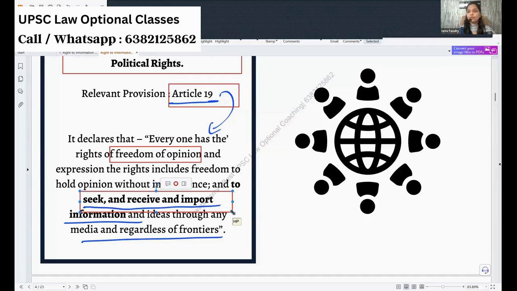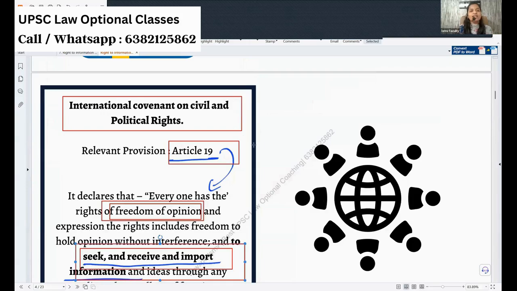When you can give opinion on something, if you don't know anything, whether you can give an opinion? But in Indian society, even without knowing something, we will be giving opinion. We don't know about others' life. Simply, we will come and say that no, she's not doing well. She's not taking care of the child. She's not working. She's not doing anything. Everybody will say that without knowing anything. But to be truthful, only when you know the information, you can give an opinion. So you do have right to freedom of opinion. To enjoy this right to freedom of opinion, what you need is to seek, receive, and impart information and ideas. So, right to freedom of information is pinned under Article 19 of your International Covenant of Civil and Political Rights.